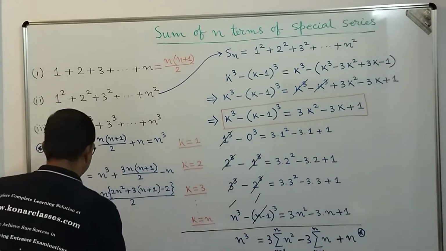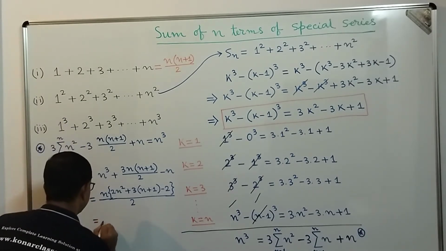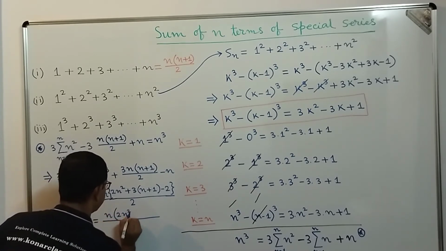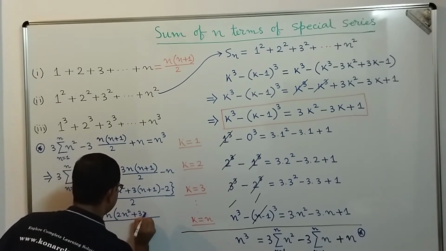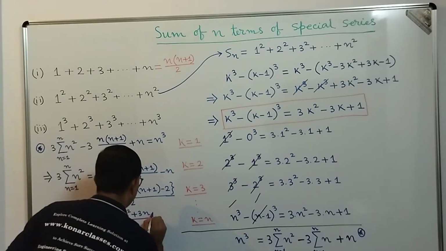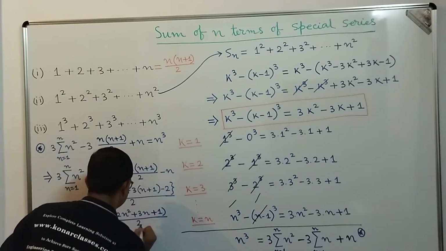So then what we get, dear students, in the numerator we get n into 2n square plus 3n plus 3 minus 2, that means plus 1, divided by 2.